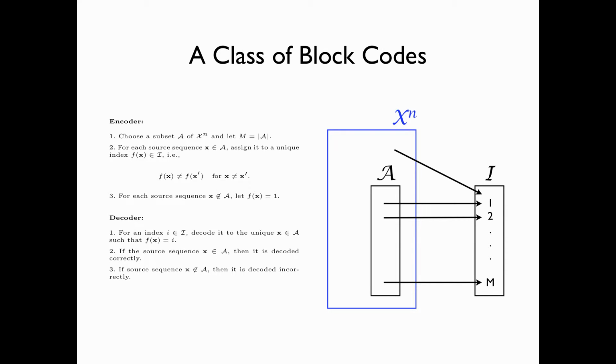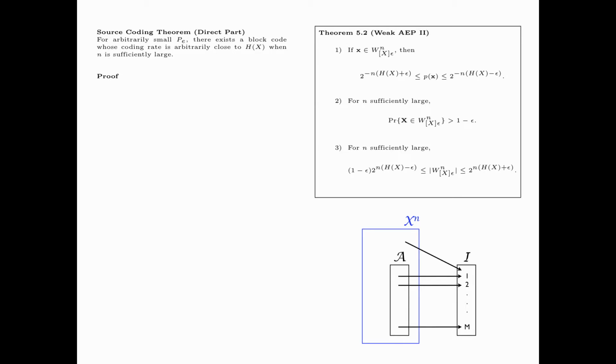If the source sequence x is not in A, then it is decoded incorrectly. Therefore, the error probability is equal to the probability that the random sequence is not in A.